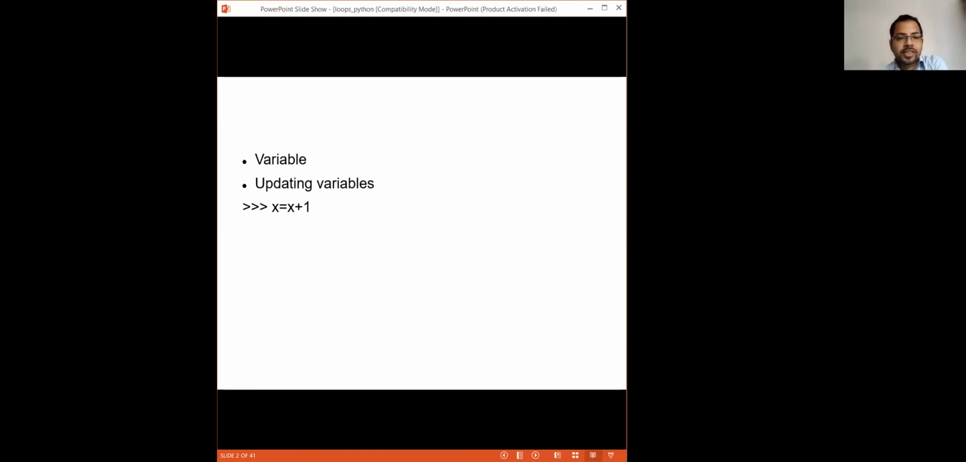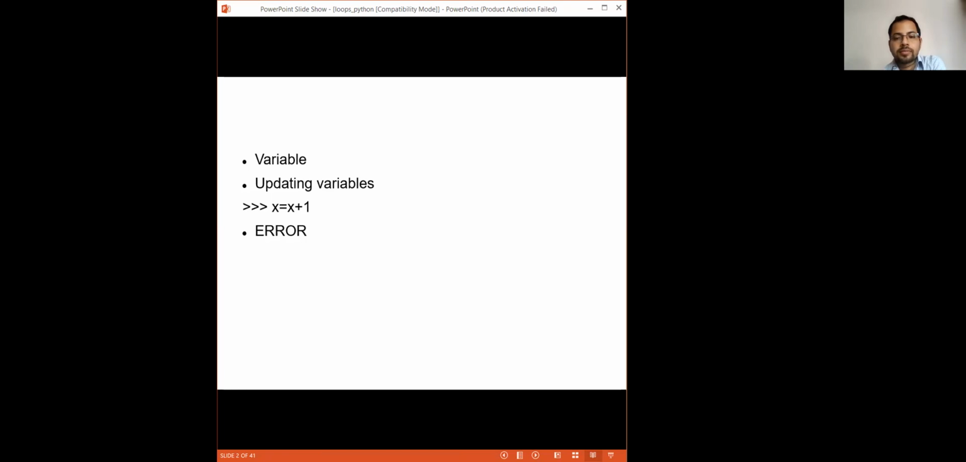But think logically. You are starting with x equal to x plus 1. Now, what is that x? What is that x value? You have not defined x. So how will the code know what the value of x is? Only then can it update this variable, right? So you will get an error. It will show that x is not found, kind of thing. Got it?